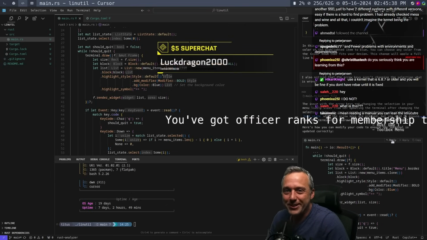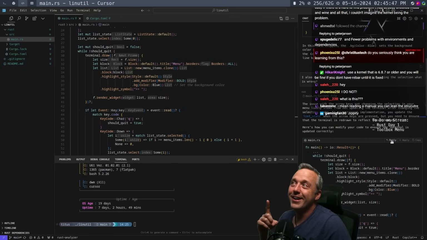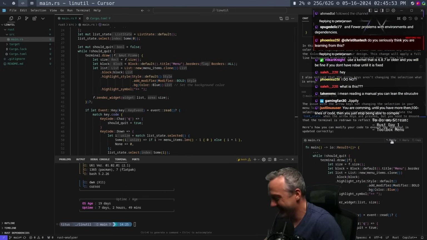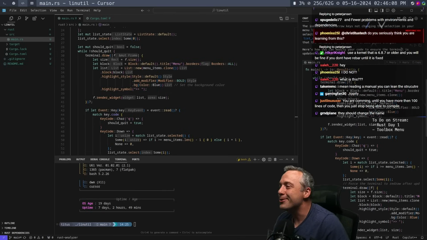You got officer ranks for membership. How about some enlisted badges? Asking for a Navy chief. You know, you're the first person, Luck Dragon, to say and notice that I actually stole the military's insignia, the actual rank badges. I did it for both YouTube and Twitch. Because all the badges I could find were kind of like lame. And I was like, you know what rank badges are really cool? The military's rank badges. So yeah, I'm glad you noticed.